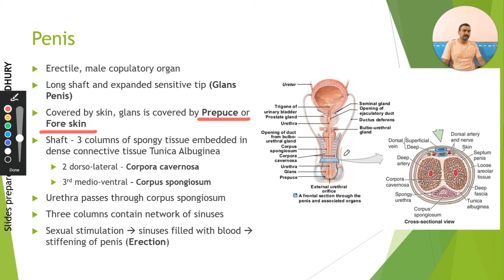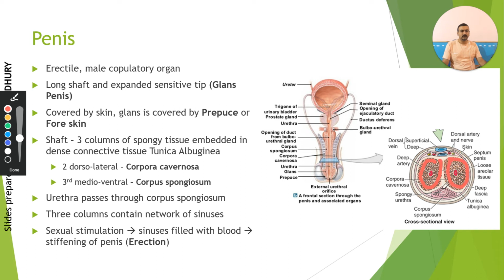Okay. Now, this penis is made up of a lot of spongy tissue. If we look at a transverse section of the penis, a cross-sectional view, there are three columns of spongy tissue.